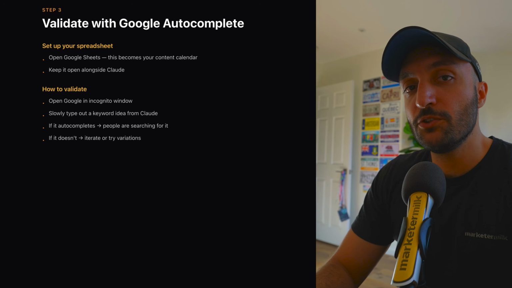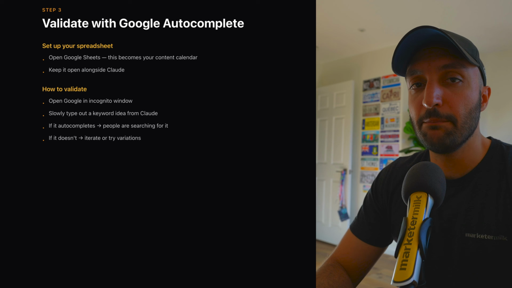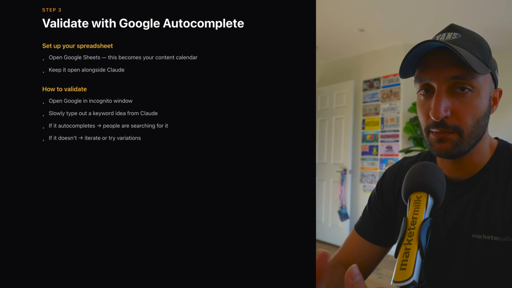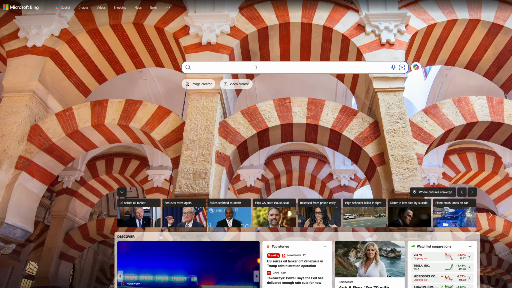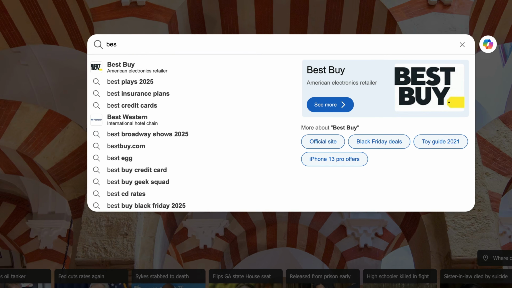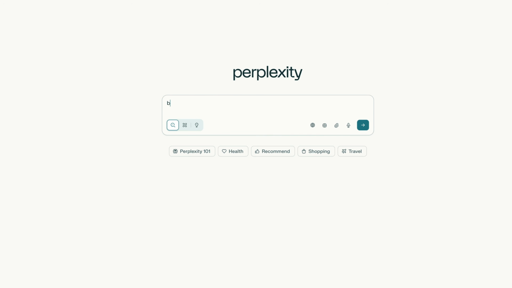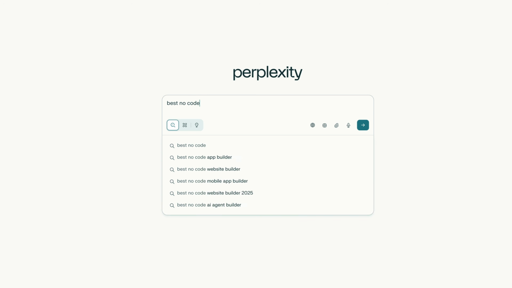Now, what we can also do is validate this using Bing and even Perplexity if you want. It's an extra step. It's not necessary, but I want to mention it. So in Bing, we can do the same thing. Best no code. You can see app builder, website builder, AI app builder. So it does show up. So I think this is a good keyword. You can also try it with Perplexity, best no code. We can see app builder, website builder.